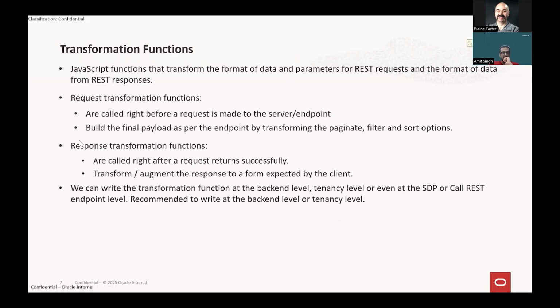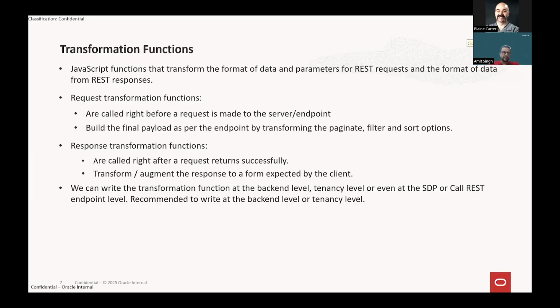Right? So when I say request transformation function, before sending the request to the REST endpoint, REST API, the request transformation function will transform the data. That means it will transform the query parameters in such a way that my target endpoint can understand it, right? It will build a final payload so that my target endpoint can do the operation that is intended.